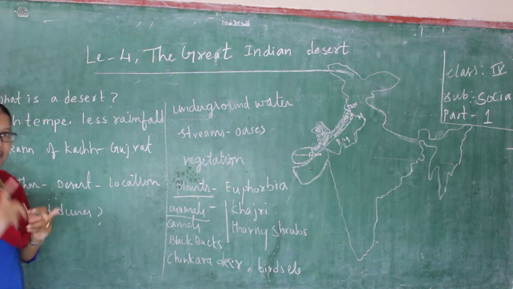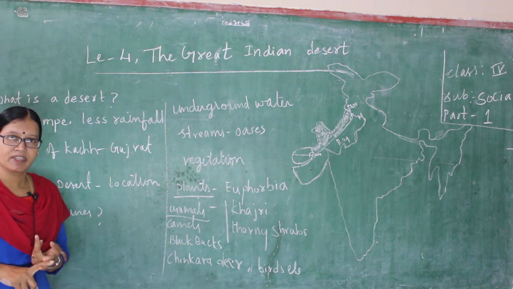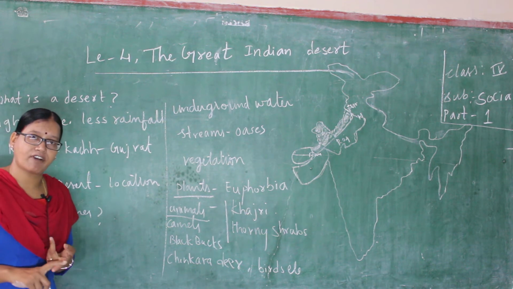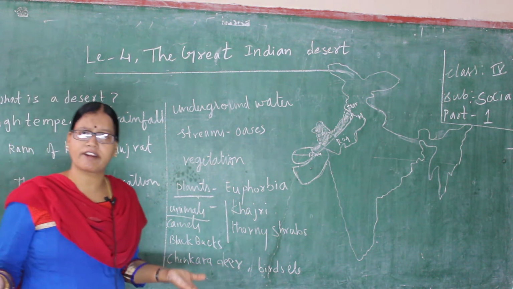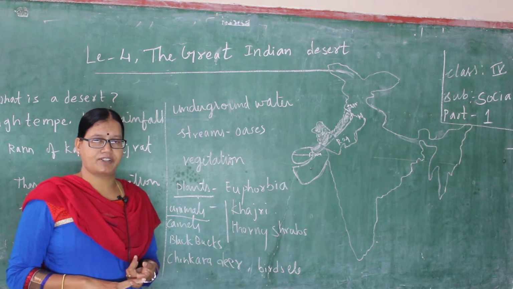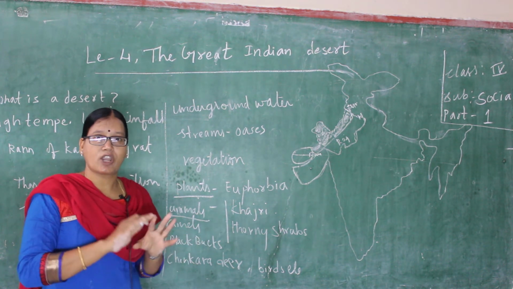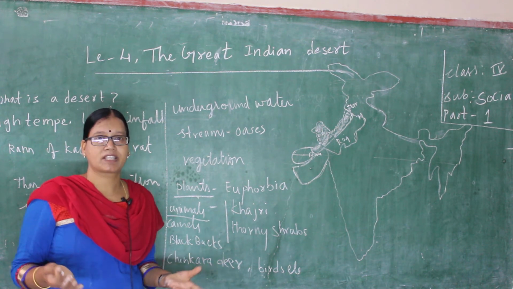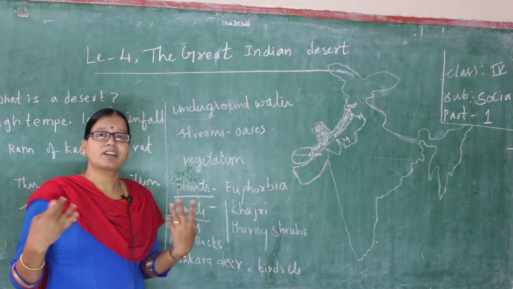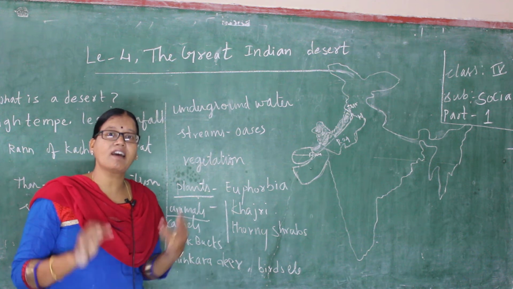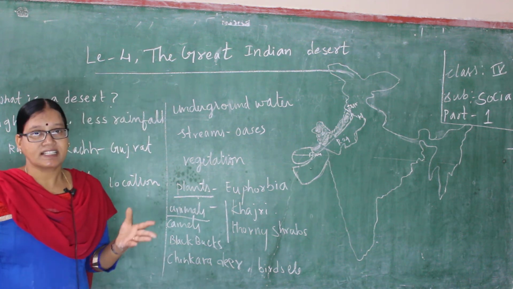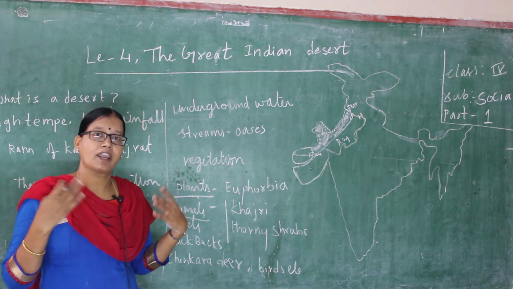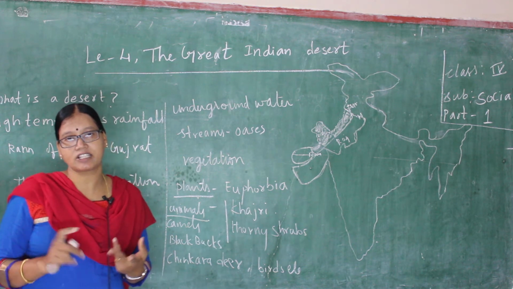So what is a desert? You understood, all of you? Very little rainfall, that is scanty rainfall, and high temperature. If there is no rainfall, there is high temperature, and the soil is also not very fertile. What do you mean by fertile? Healthy. The soil is not healthy. Why? Because there is no rainfall, no moisture in the soil. So that is the cause of the less rainfall and the less fertile soil.